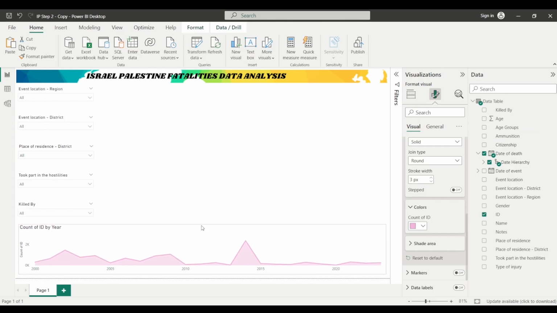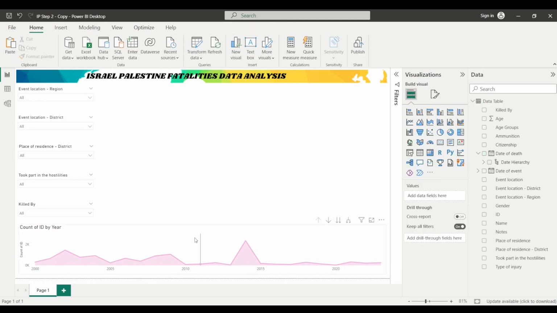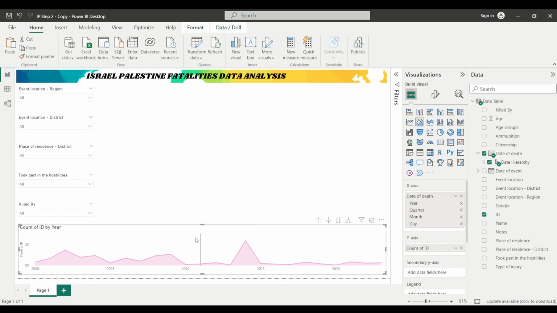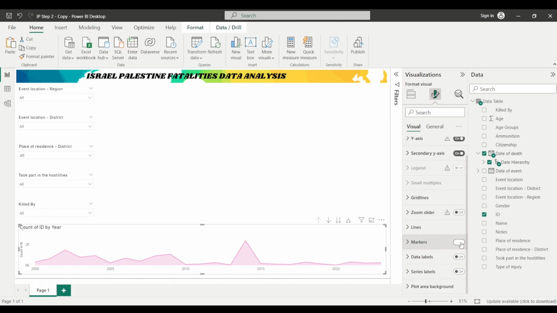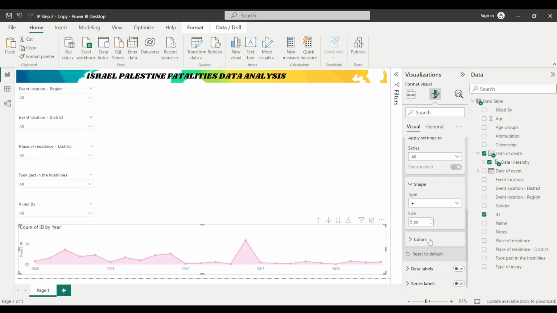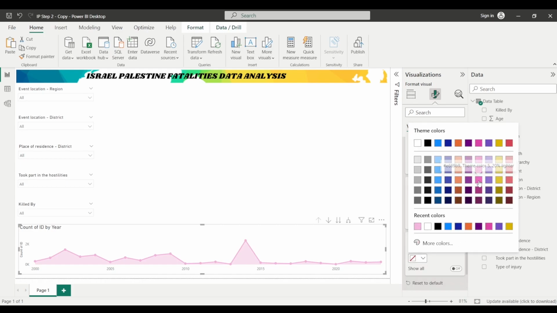Fine. Now let's say I want to add markers as well. So I will again select this chart, click on format your visual, and change markers to on. We can also change the color of the markers, so let's change it to 20% lighter.